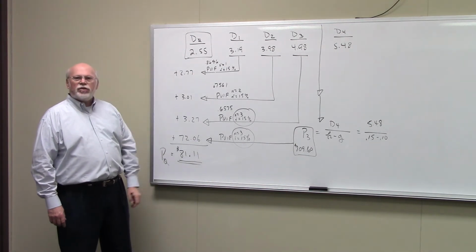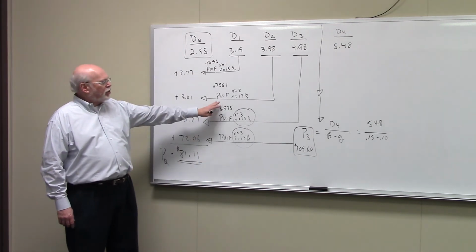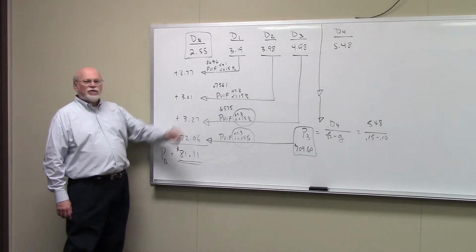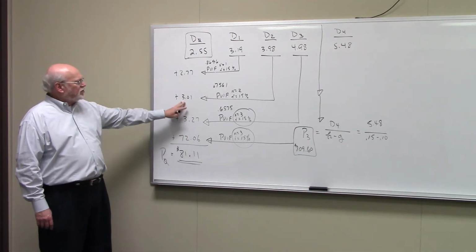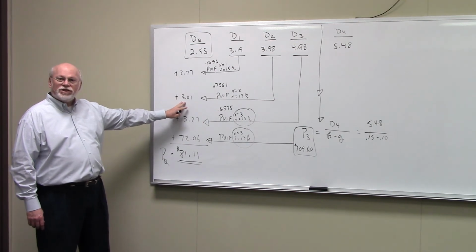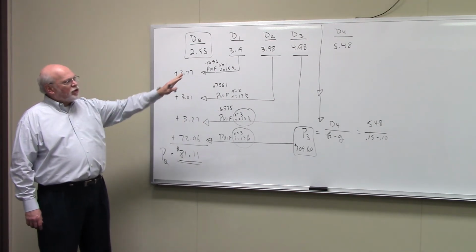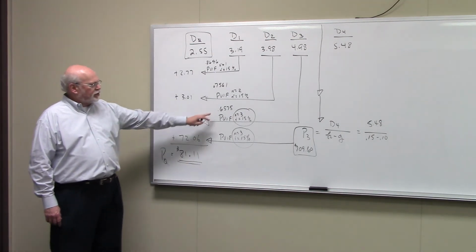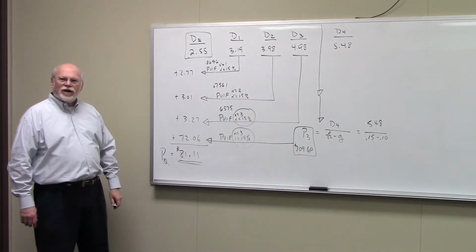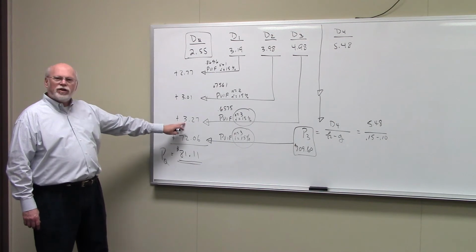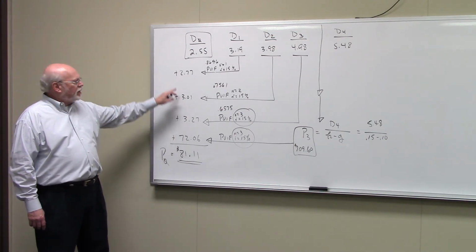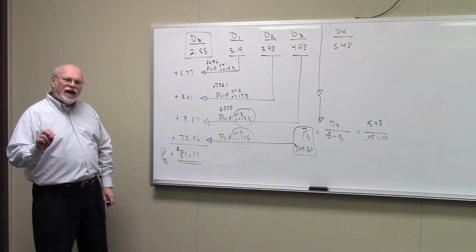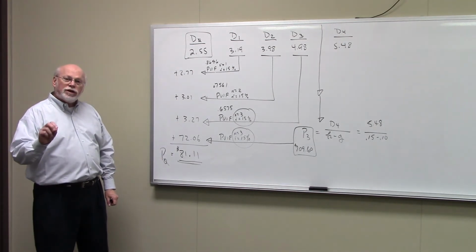The second dividend, $3.98, we multiply by our PVIF at 2 and 15%, or 0.7561. And that gives us a present value of $3.01. The third dividend, we multiply by our PVIF at 3 and 15%, which is 0.6575. And that would give us a present value of $3.27. So if you add up these three numbers, that's the present value of dividends received during supernormal growth.